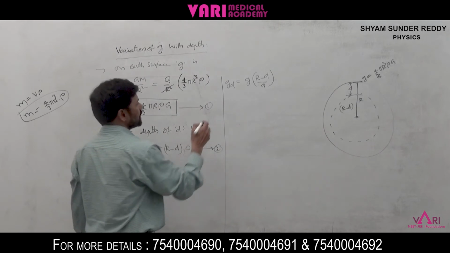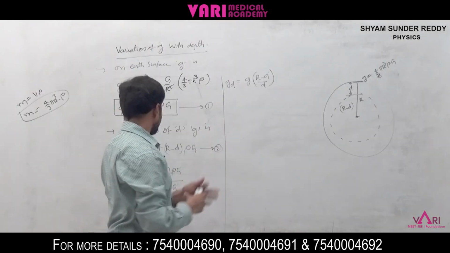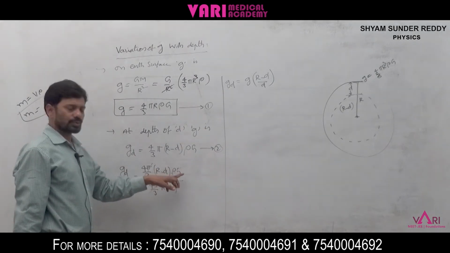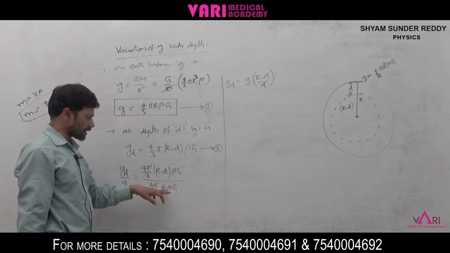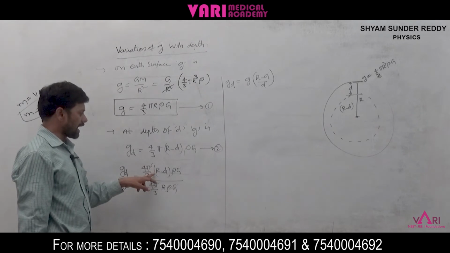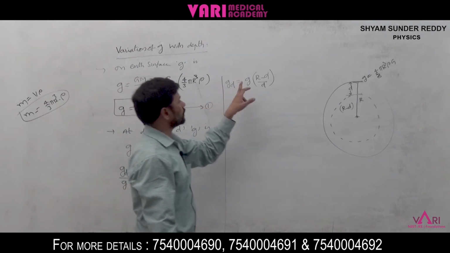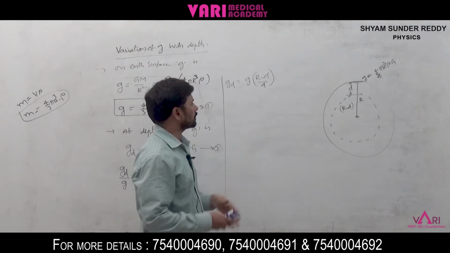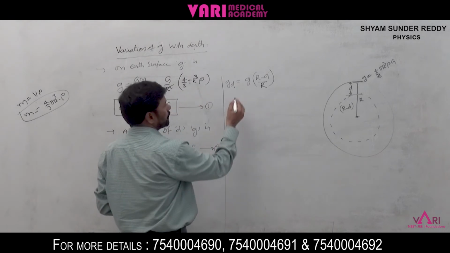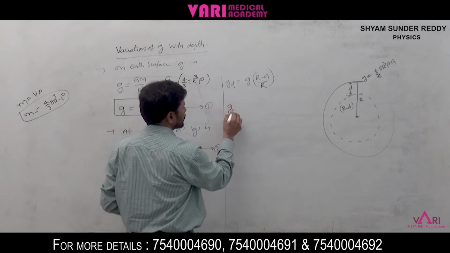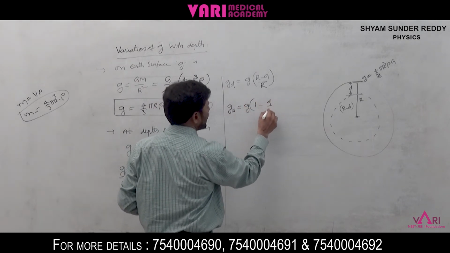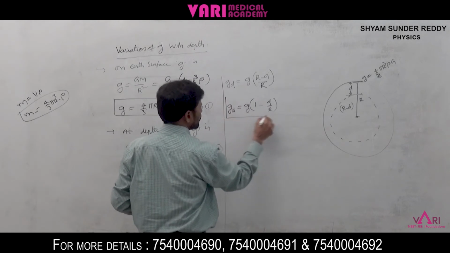This is GD by G is equal to 4π by 3 R minus D into rho G divided by 4π by 3 R into rho into G. Rho G cancels, 4π by 3 gets cancelled, R minus D by R. GD is equal to G into R minus D by R. Oh, here it is R. So we can also write GD is equal to G into 1 minus D by R. This is the final equation.